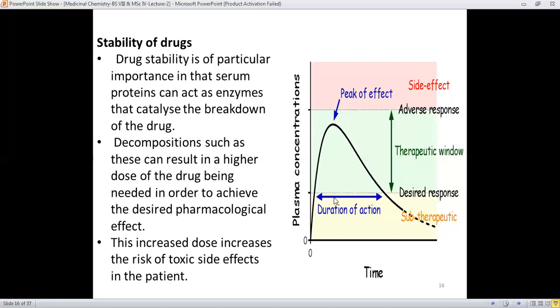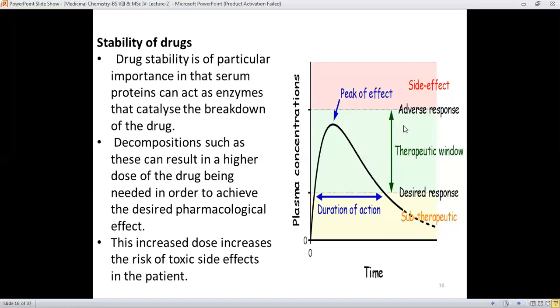And this is the duration of action. It means that this is the time or the duration for the action of the drug. And if the drug concentration is beyond the peak effect, then the drug will definitely result in the side effects, and it will show the adverse response.